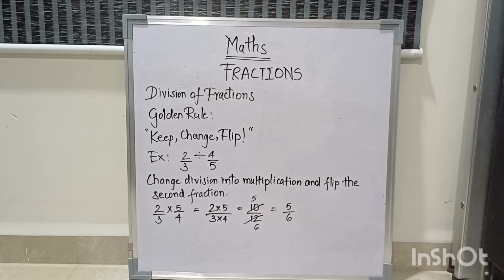Now 10 by 12, you can simplify it more. How will you simplify? You get 5 by 6. 2 5s are 10, 2 6s are 12. Now you are asking how did I get 2? Again you have to use the tables. The numerator and denominator should have a common divisor from which they can be divided and the fraction can be simplified. If you keep 10 by 12, it's fine, but in the exam marks will be deducted, because the fraction which can't be further divided or simplified anymore is 5 by 6.